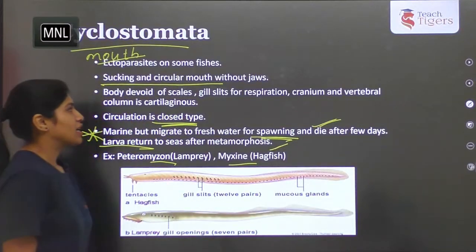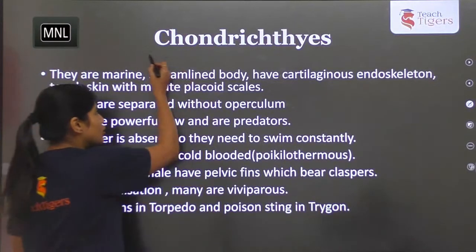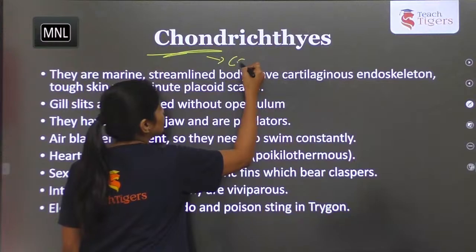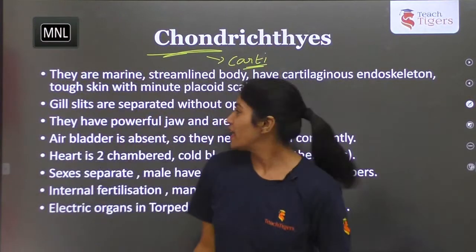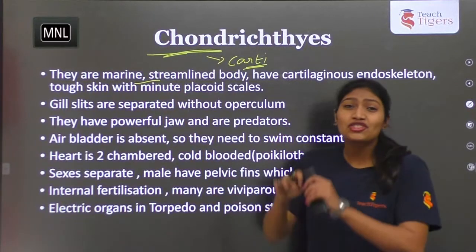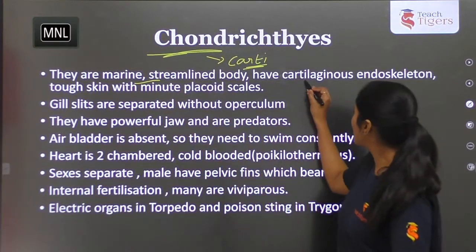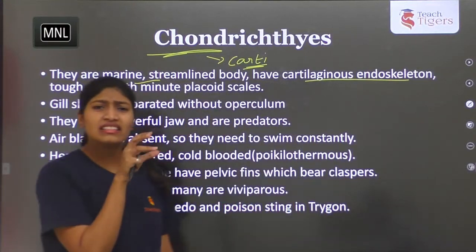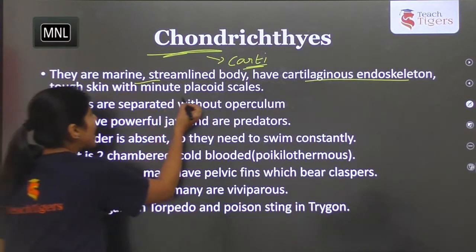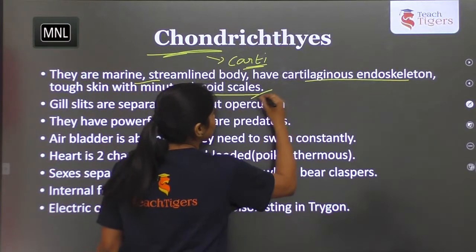Next, Chondrichthyes, cartilage fishes. So the body of these is made up of cartilage. They are marine, they have a streamlined body and a cartilaginous endoskeleton which is tough, and the skin looks tough. And they have minute scales called placoid scales.